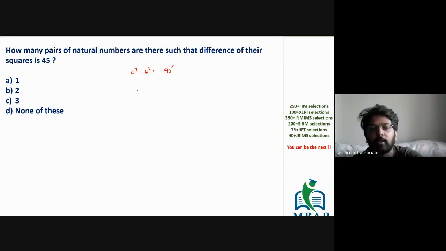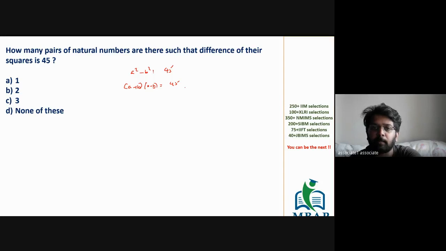Prathamesh, let's solve it together. a square minus b square is (a plus b) into (a minus b), which is equal to 45. So the product of two values is 45. Repeat, the product of two values is 45.